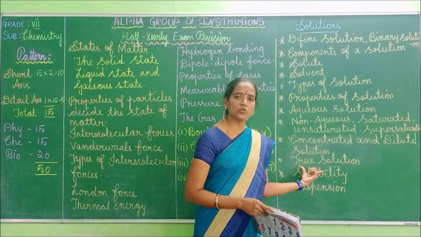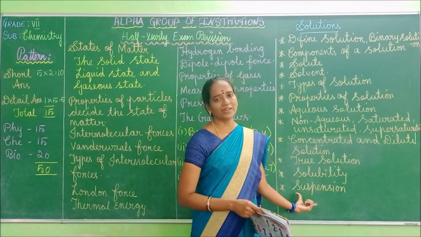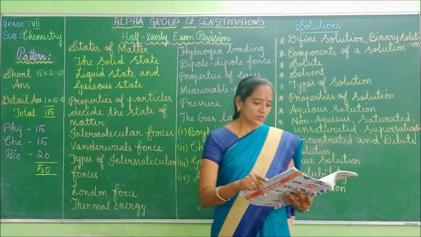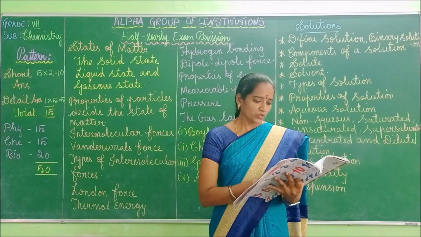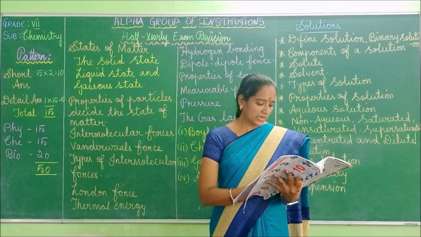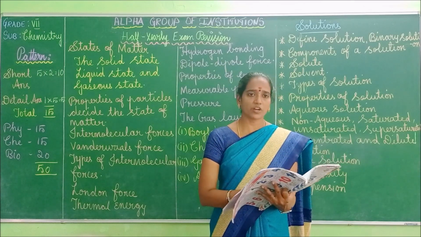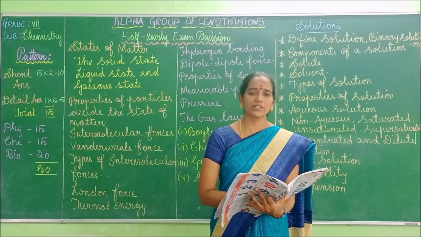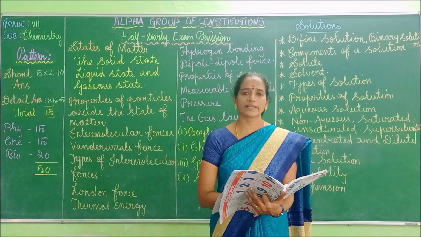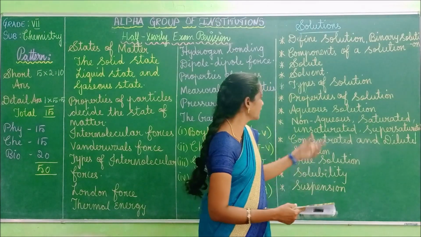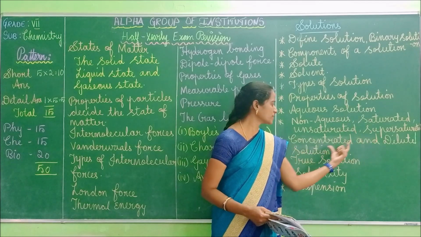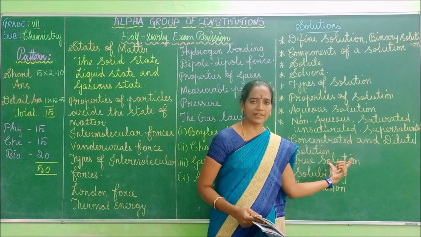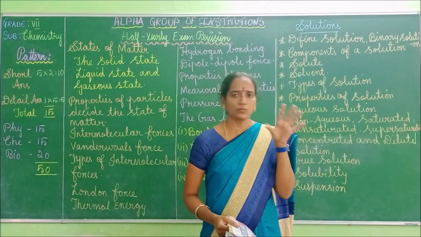Next one, true solution, solubility and suspension. So in the solution lesson, you just learn the aqueous and non-aqueous solution. Not only in two mark questions, even in detailed answers you can expect this type of question. What are they? Aqueous, non-aqueous, saturated, unsaturated, supersaturated, concentrated and dilute solution. You have to concentrate more.